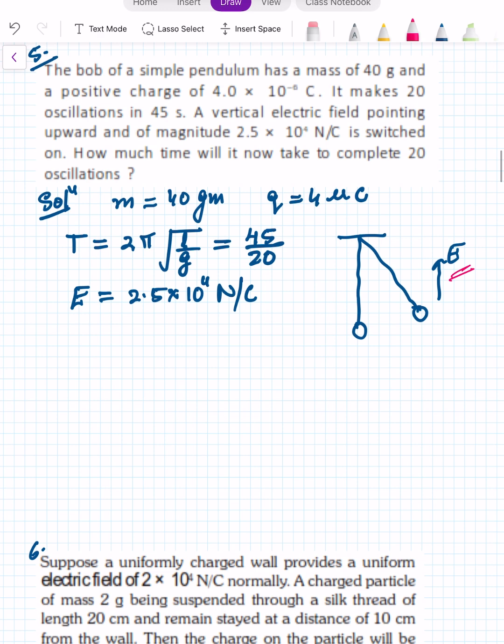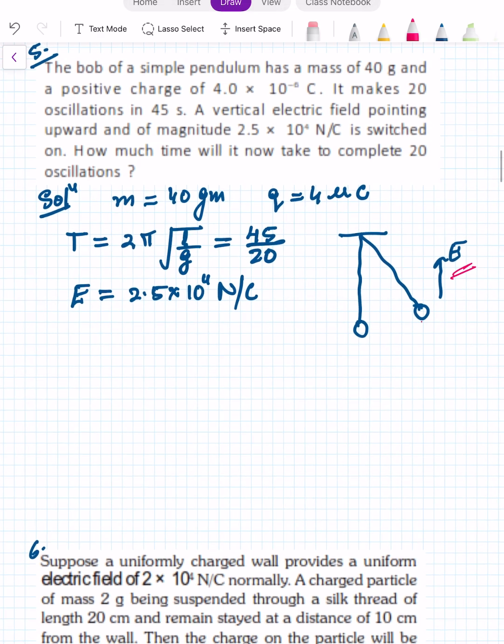So here what happens now, the forces acting, one is mg, one is tension. So in SHM we have seen it is going to perform the oscillation with the time period this when only the gravity force is providing the restoring torque. But now here what happens, one QE will also act.